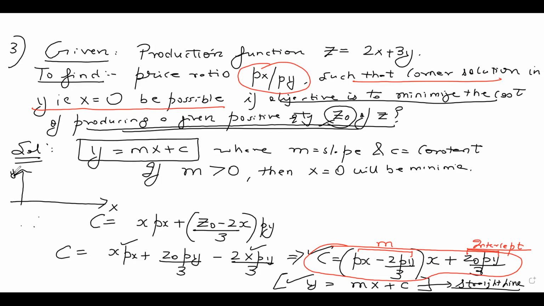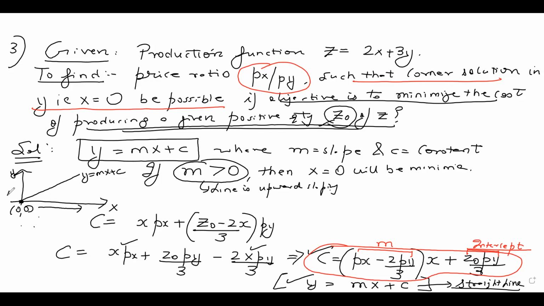This is x, this is y. This is my line y equal to mx plus c. If the slope is positive, the line is upward sloping, and the minima is going to happen at 0, 0, because as you keep increasing the values of x, the values of y are also going to increase.